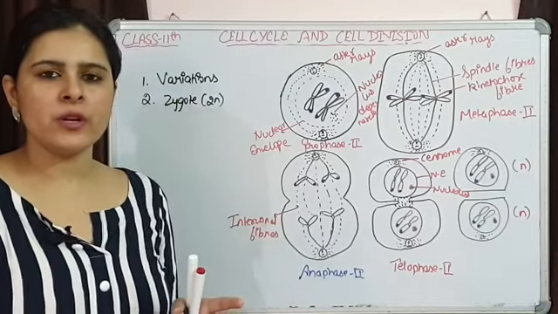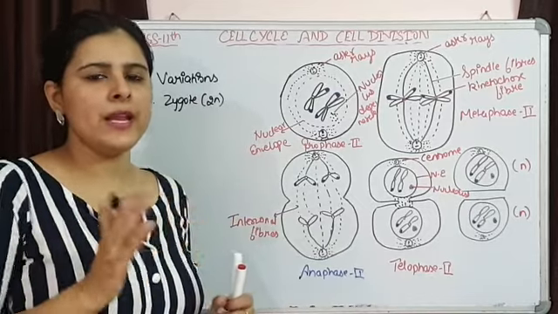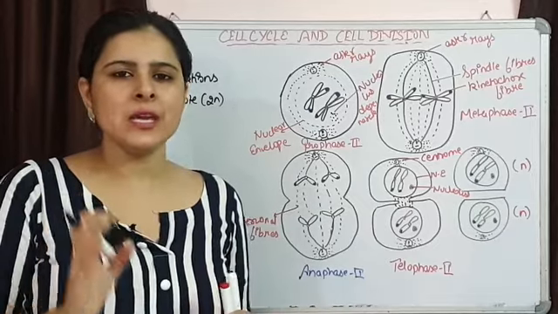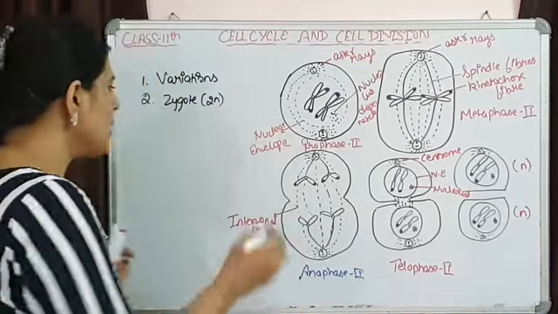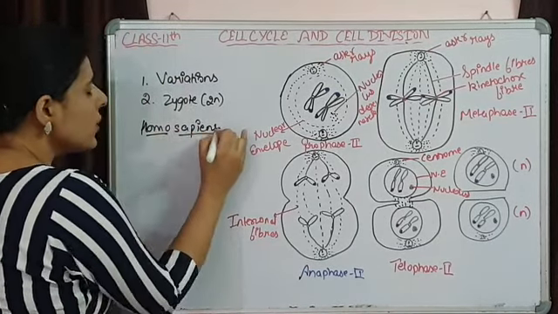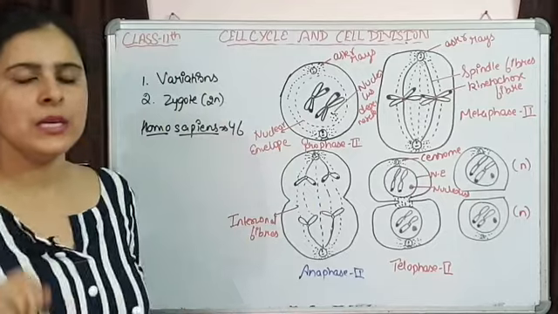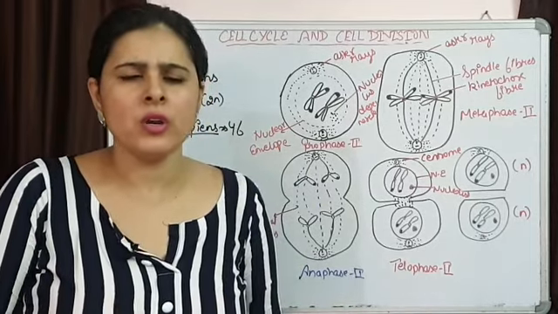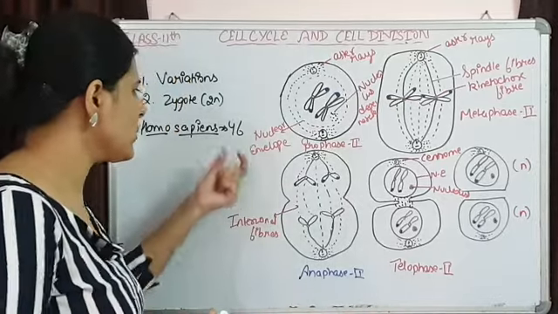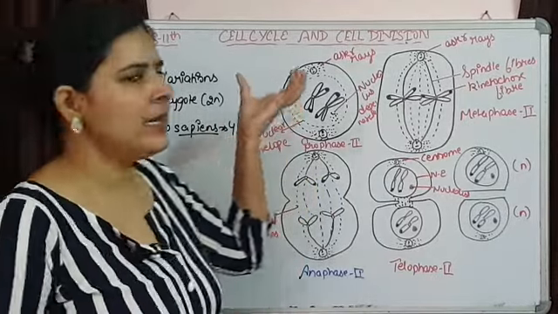Why is it so important for the maintenance of the number of chromosomes? Because the integrity of a species is maintained by the number of chromosomes. All the members of a species are going to carry the same number of chromosomes. Like if I talk about human beings, Homo sapiens, then all the Homo sapiens that are surviving on earth are going to have 46 chromosomes. In some chromosomal disorders the number is going to vary, but otherwise normal Homo sapiens are always going to carry 46 chromosomes, and this chromosomal number is maintained by meiosis.